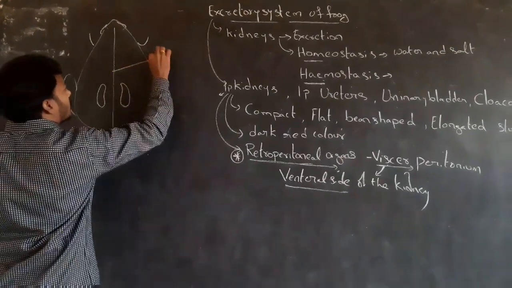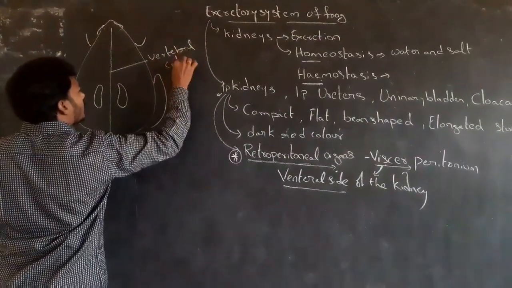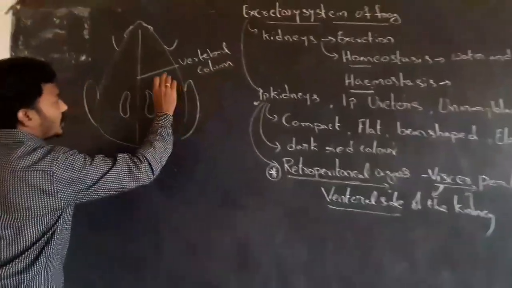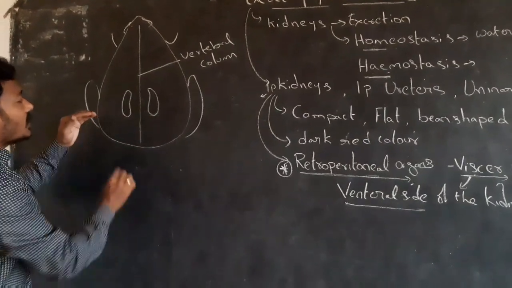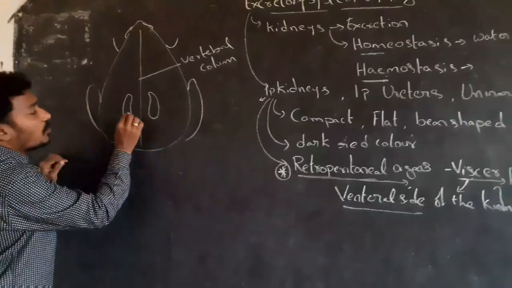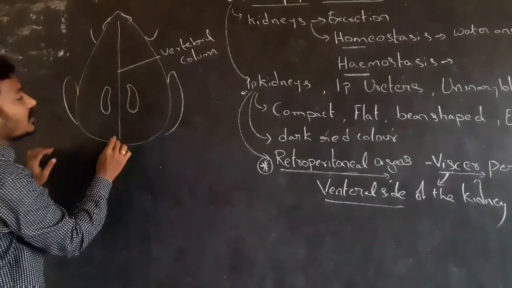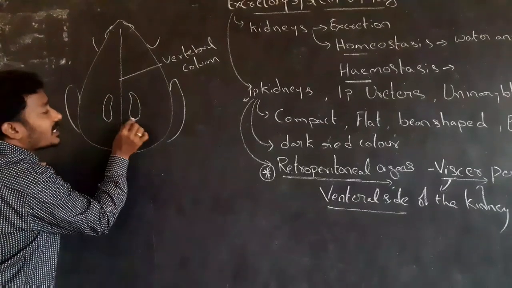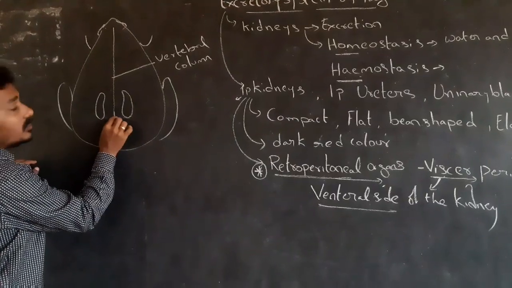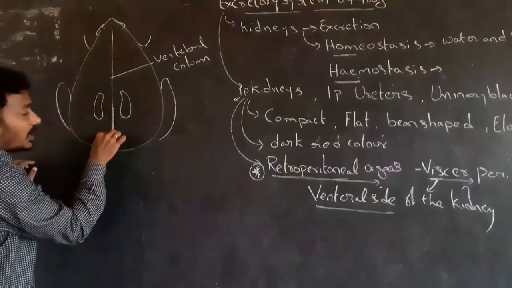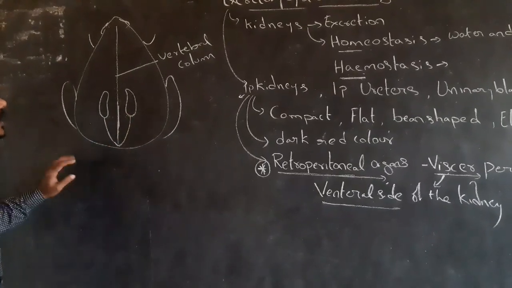This is the vertebral column. Kidneys are located in the slightly posterior region of the body cavity, on either side of the vertebral column.